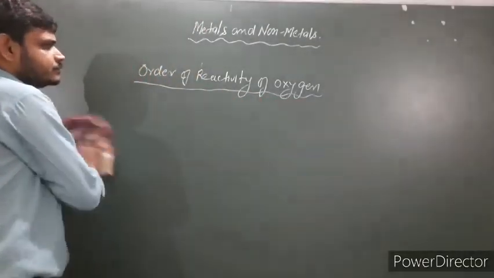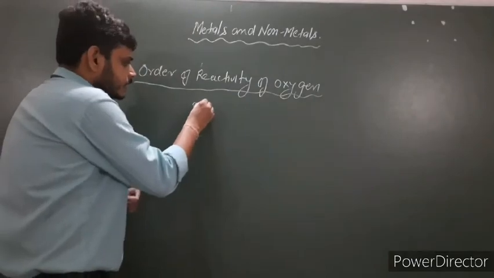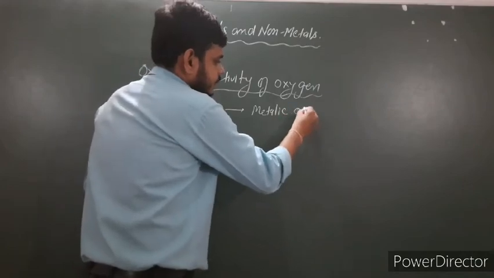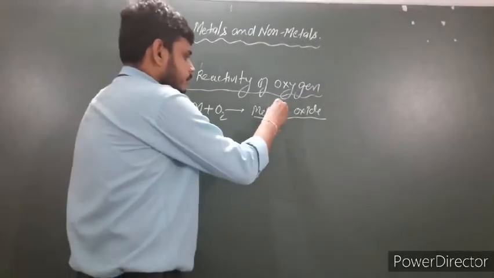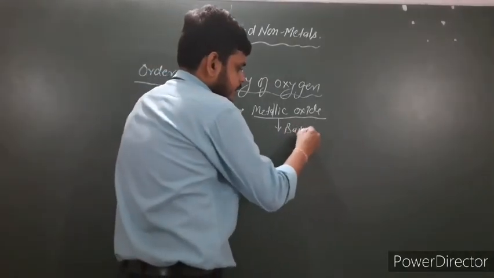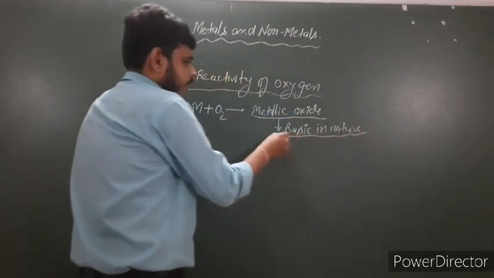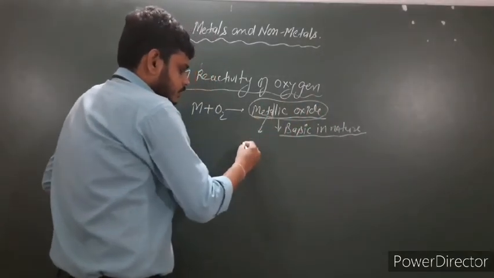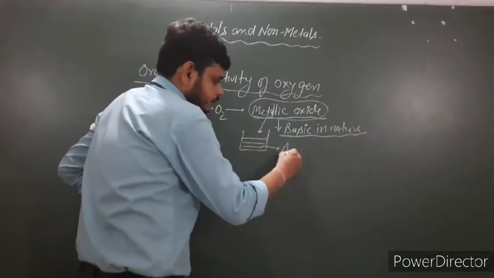One more point is when metal reacts with oxygen to form metallic oxide, and these metallic oxides are basic in nature, and when these metal oxides are dissolved in water they form alkali.